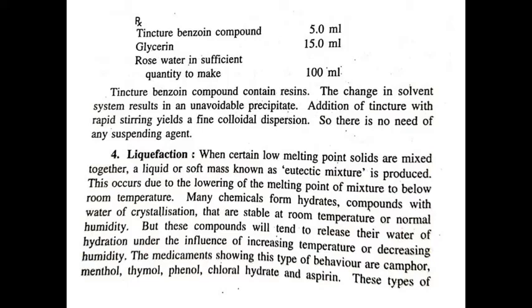This occurs due to the lowering of the melting point of the mixture to below room temperature. Examples of eutectic substances include hydrates, for example phenol, chloral hydrate, aspirin, camphor, menthol, thymol.